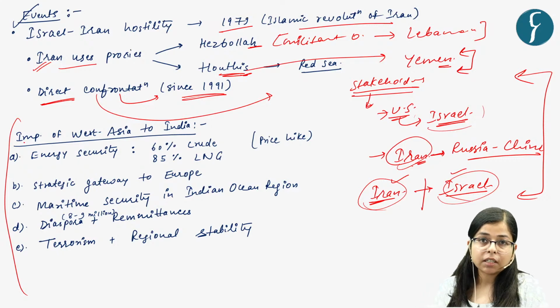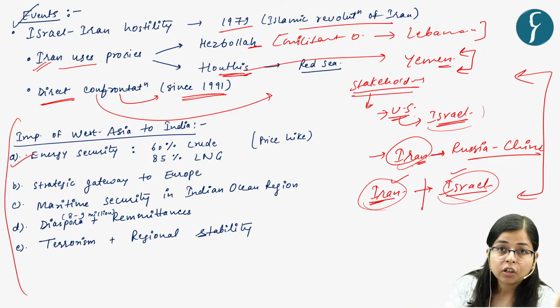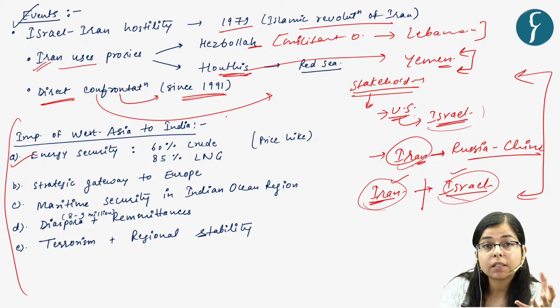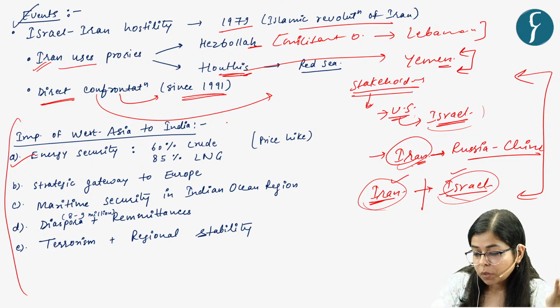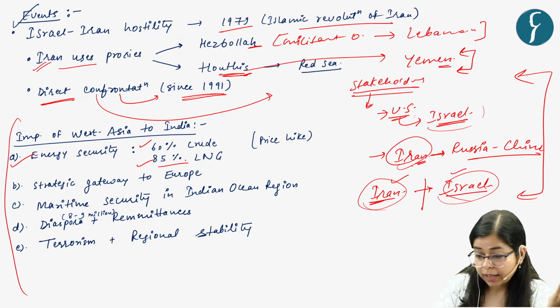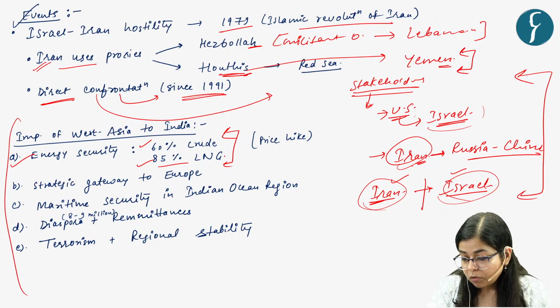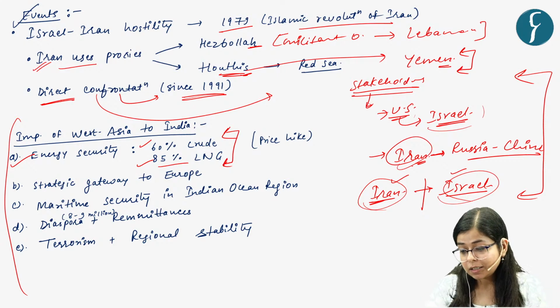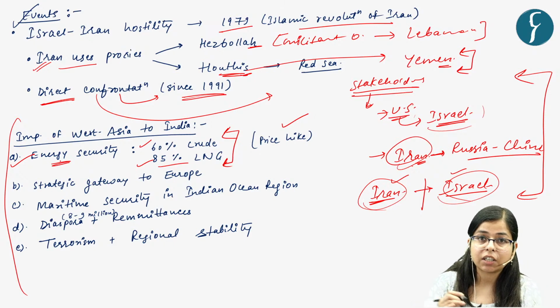And now let's see what is the importance of West Asia, this region, to India. The first thing is energy security. We all know that India is dependent for more than 50% of its import of energy, for example crude oil and natural gas, on Middle East countries. So 60% of India's crude oil and 85% of India's liquid natural gas is imported from these West Asian or Middle Eastern countries. Now, if any kind of instability happens in this region, this will translate to a price hike for us, and it may impact our energy security, right?